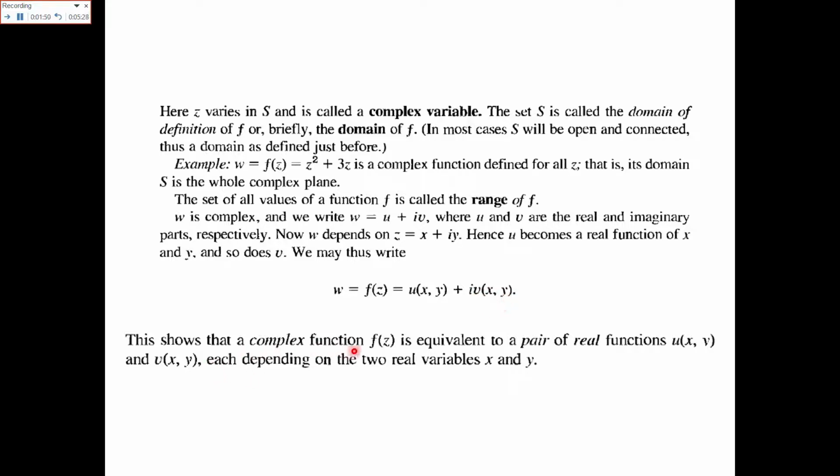This shows that the complex function f of z is equivalent to a pair of real functions. What are they? They are u of (x, y) and v of (x, y), where u is the real part of the function and iota with v is the imaginary part of the function, and they both depend upon the x value and y value of the complex number. Here the x value is the real part of the complex number and the y value is the imaginary part of the complex number.